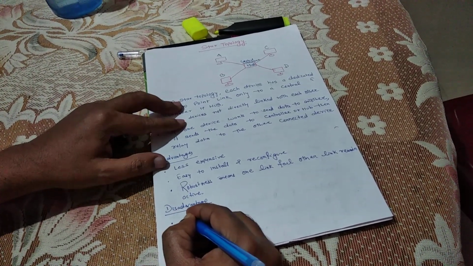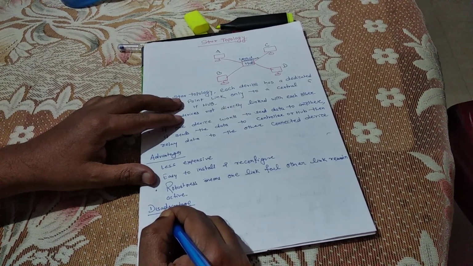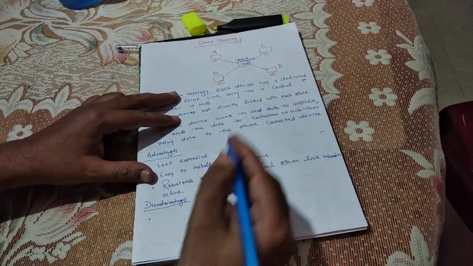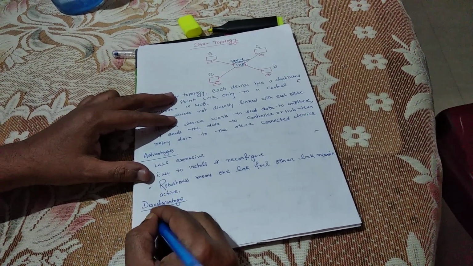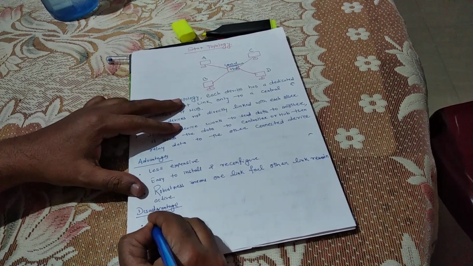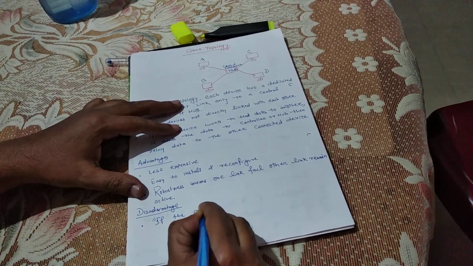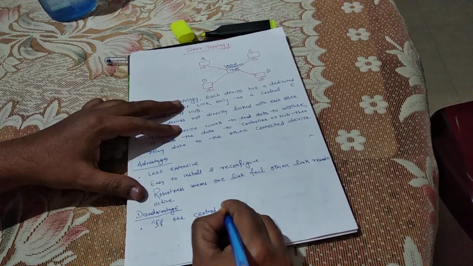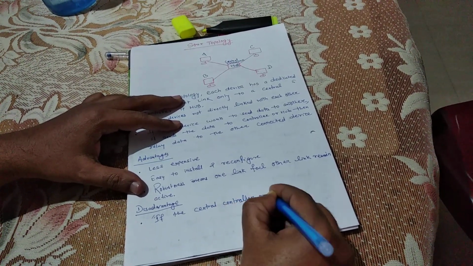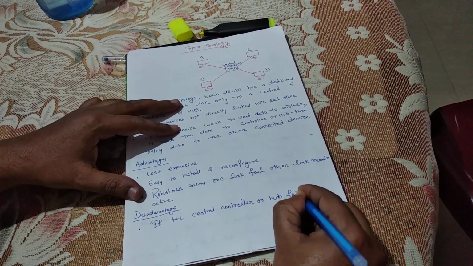First, if the central hub fails, all other systems fail. If the central controller or hub fails,